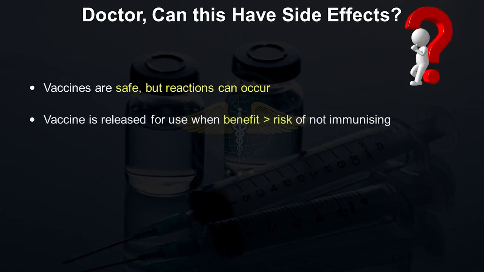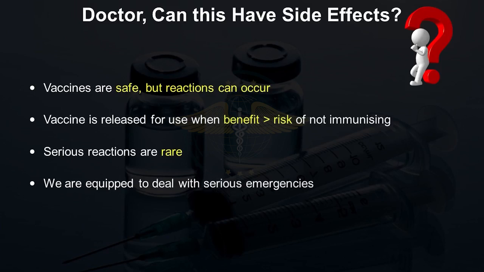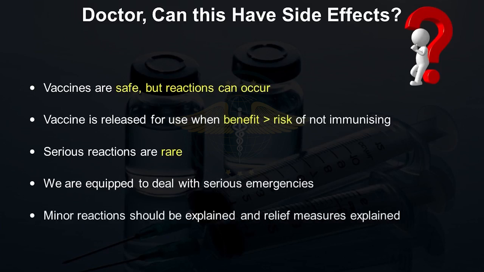Vaccines are released for general use only when the benefit of taking the vaccine outweighs the risk of not immunizing that child. Serious reactions are rare after vaccination. Even if they occur, we are equipped to deal with serious emergencies. Minor reactions which can occur, like fever, swelling, erythema, should be explained beforehand, and the relief measures which can be applied for such reactions should be explained in advance.